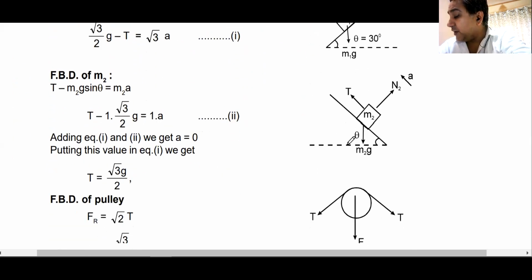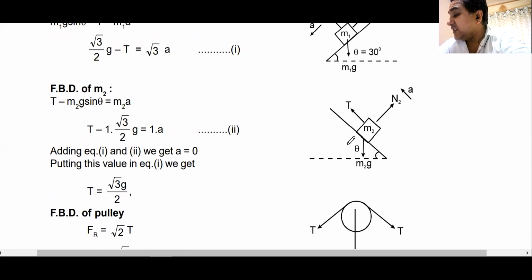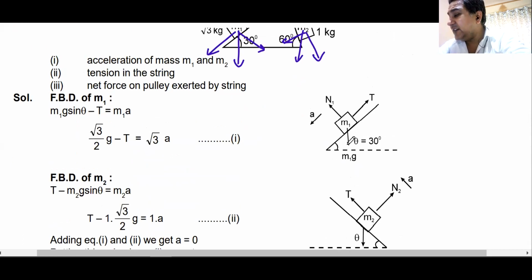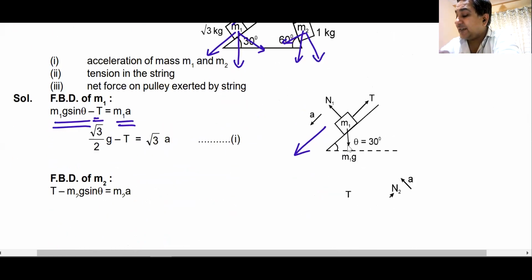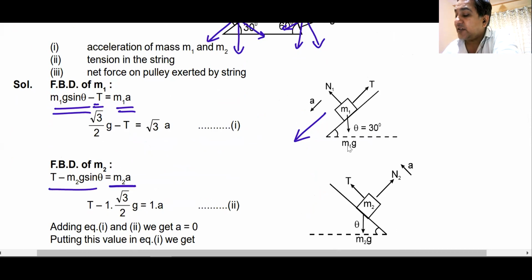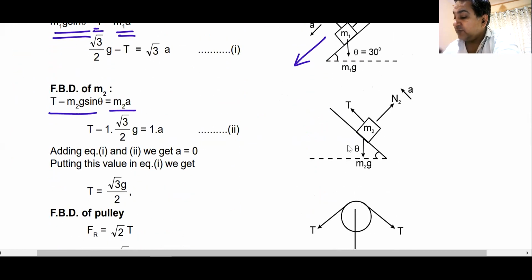So depending on the pulling force, you can find out where this block is moving. You have to just find the tension here. They have found out the tension. They have not found out the acceleration. I think you can find out the acceleration. They have assumed that this block is moving here. So the pulling force: m1g sin theta minus T equals m1a. The second equation will be T minus m2g sin theta equals m2a. You get the value of T.